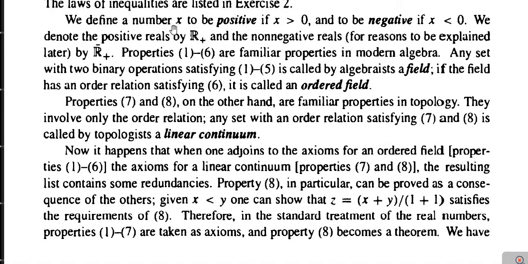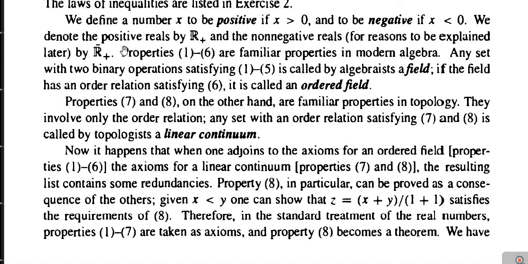Next, an element x of the set R, we say that it is positive if it is greater than 0, and we say that the element x of the set capital R is negative if x is less than 0.